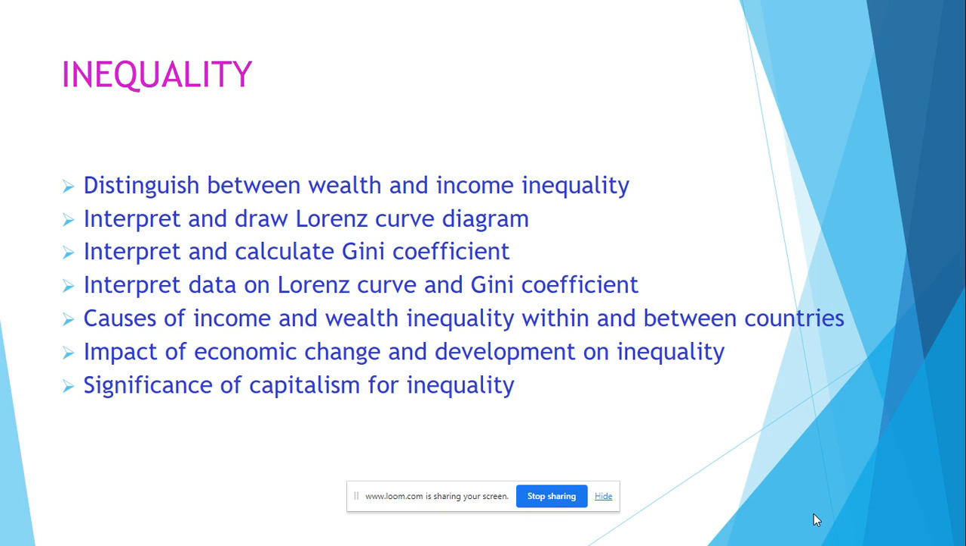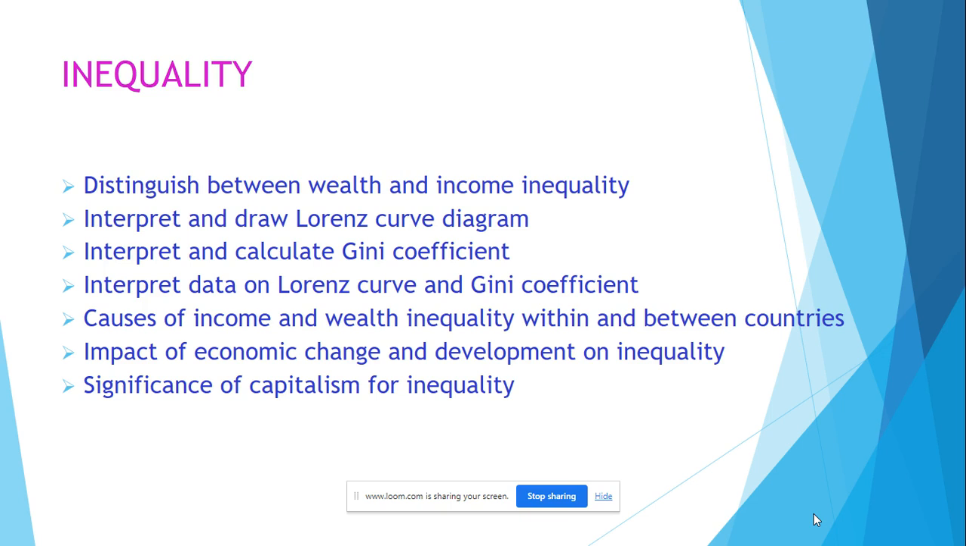The Lorenz curve shows you a way of measuring income inequality. Remember that the axes for this, the y-axis is cumulative percentage of income, and the x-axis is cumulative percentage of population. And the 45-degree line shows that there's complete equality in distribution of income. The further away the Lorenz curve is from the 45-degree line, the more unequal that economy is in income distribution.